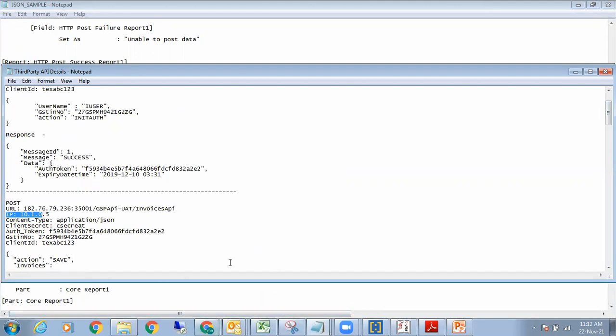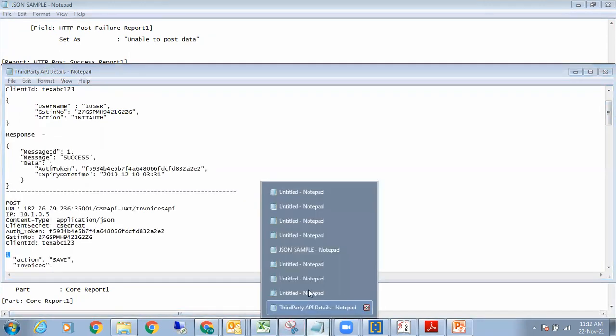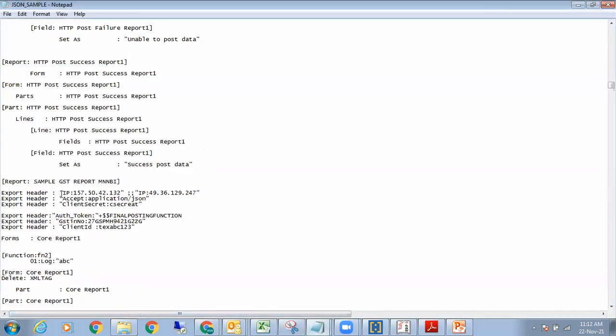Right. So here I come in export header. This IP actually, what we get, is from what we call watchmyip.com. Then the remaining ones are straight application, JSON, client, CS, secret, and so forth. Now, when I come down to the export header, the authorization token is coming in the form of what we call a function. Is it clear? The rest all were actually static. Now, the rest all we can manipulate.